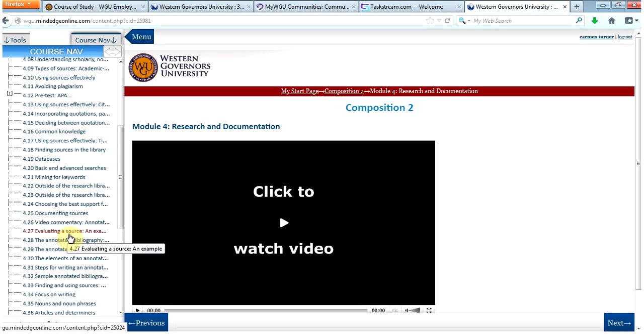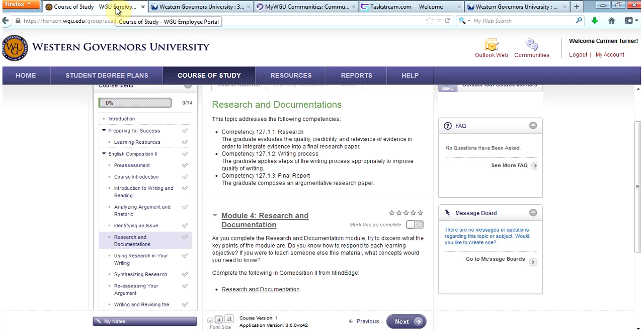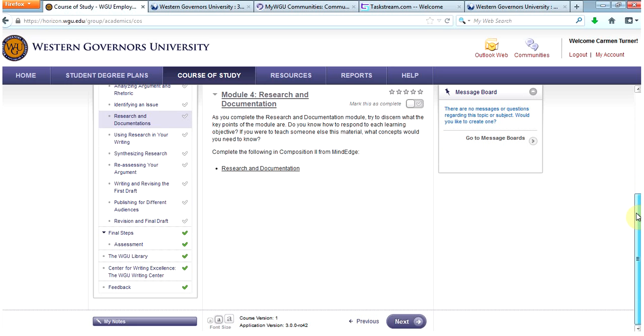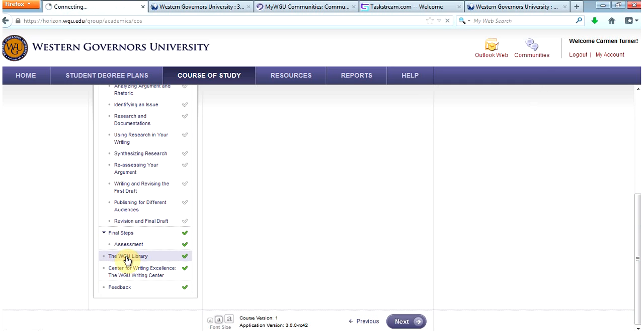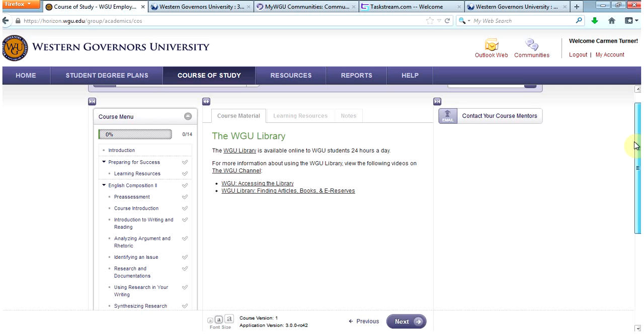The library is going to be one of the most effective, most useful places that you will go for this course, and I'm sure you will spend a little bit of time in the WGU library. You can go to the resources tab and you will see a link for the library, or you can scroll down and go directly here from your course menu. You'll also notice that we have linked a few videos that we think are very helpful in assisting you in your retrieval of sources.